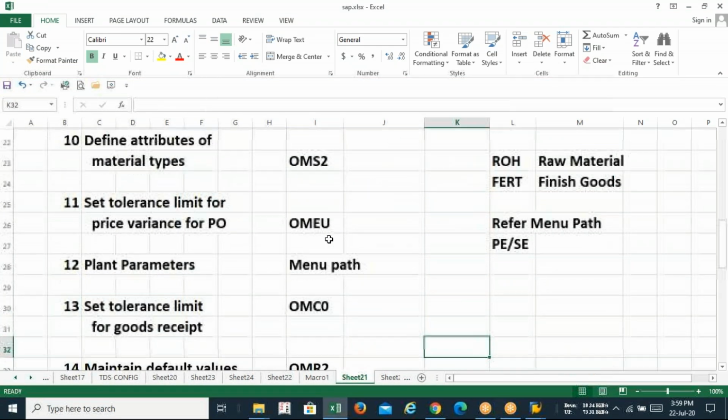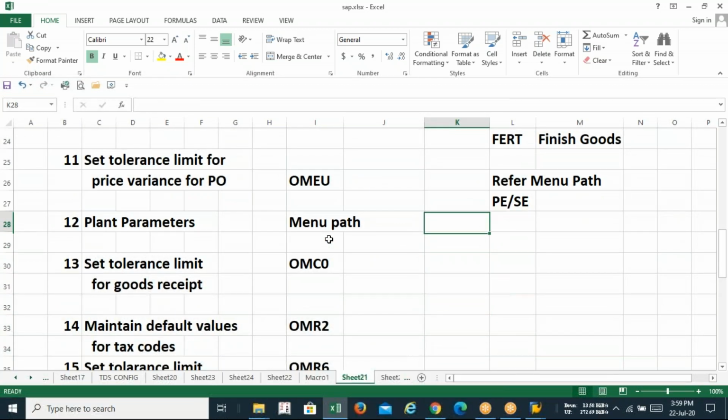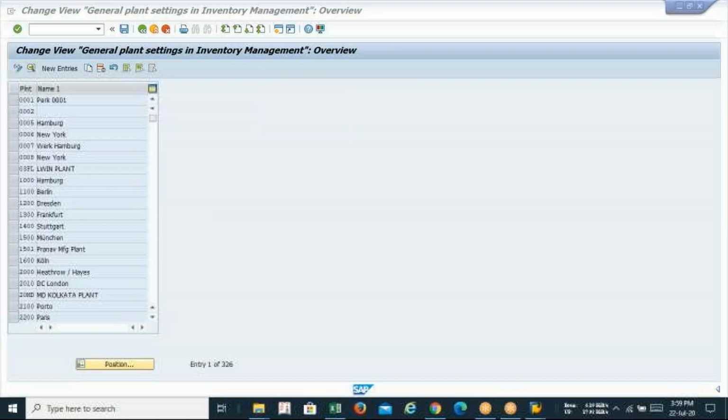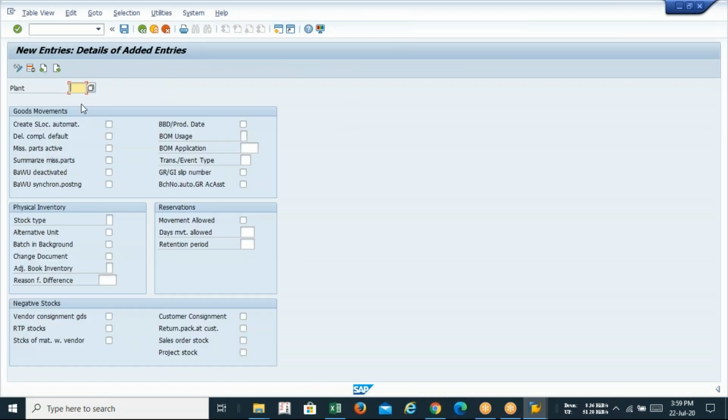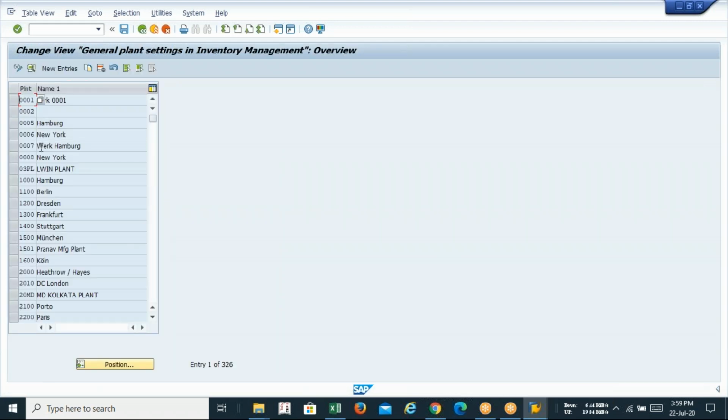See, guys, one more configuration is here. You have two options again: new entries, then you have to select lots of options one by one. Every option is not for us. So what we have to do here is my recommendation again: copy from the existing one.